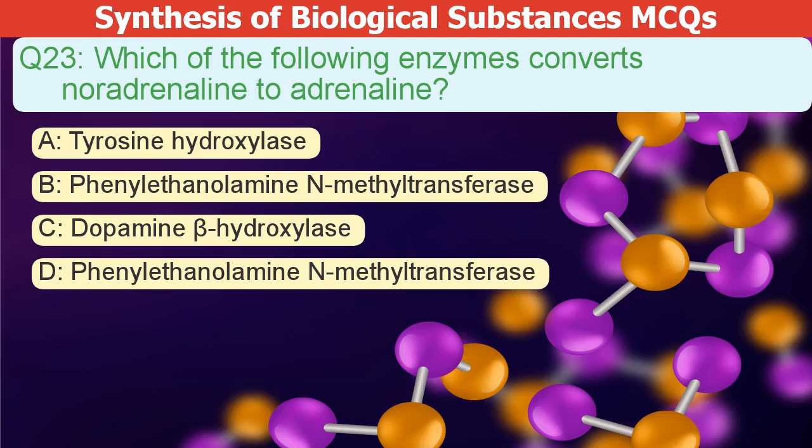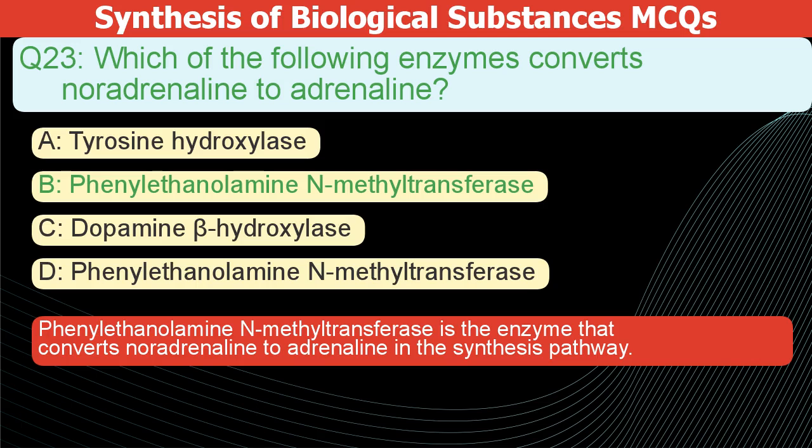Which of the following enzymes converts noradrenaline to adrenaline? A. Tyrosine hydroxylase. B. Phenylethanolamine N-methyltransferase. C. Dopamine beta hydroxylase. D. Phenylethanolamine N-methyltransferase. The correct answer is B. Phenylethanolamine N-methyltransferase is the enzyme that converts noradrenaline to adrenaline in the synthesis pathway.